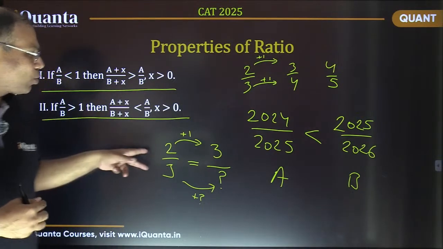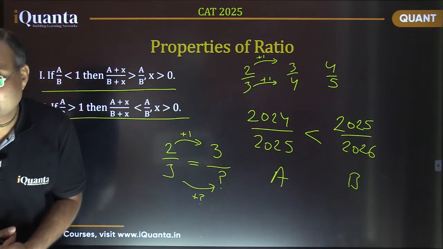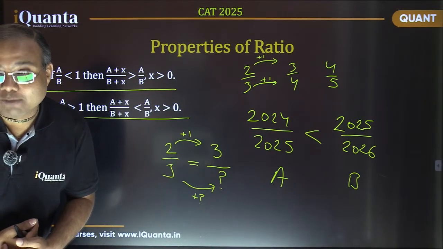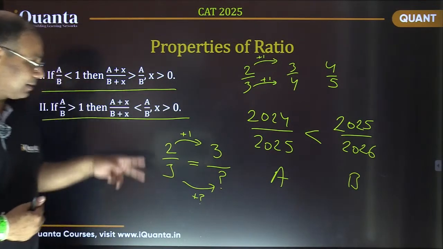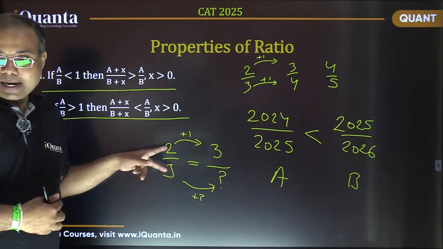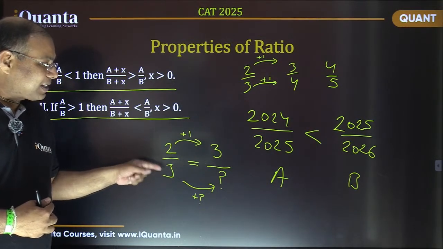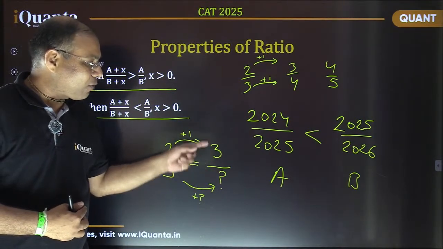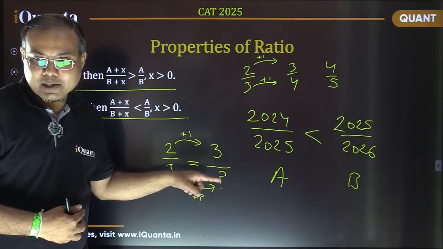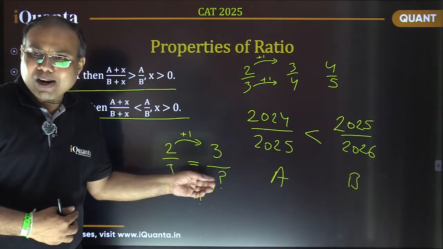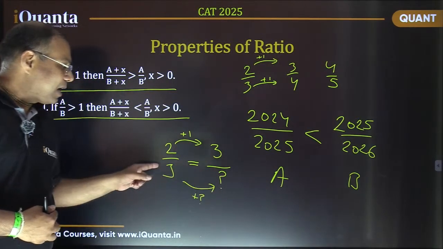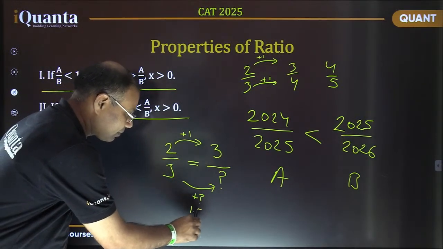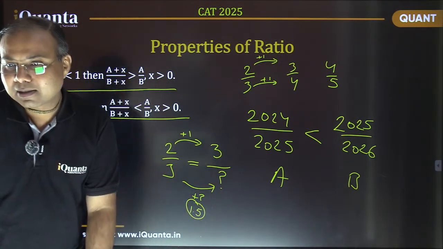अरे बाबा, वापस 2 by 3 बनाना है ना. वापस 2 by 3 ही तो बनाना है ना. Right? So this denominator, you can see it is 1.5 times of numerator. So here also denominator should be 1.5 times of numerator. Right? So it should be 4.5. And how it would be 4.5? If I'm adding 1.5. Are you getting this?